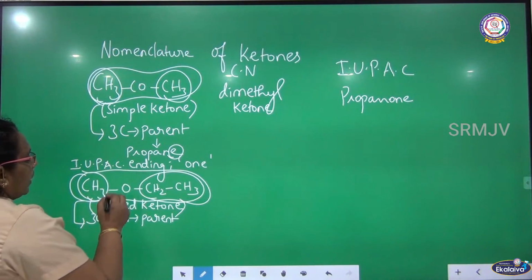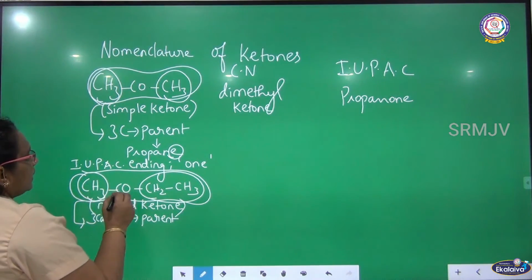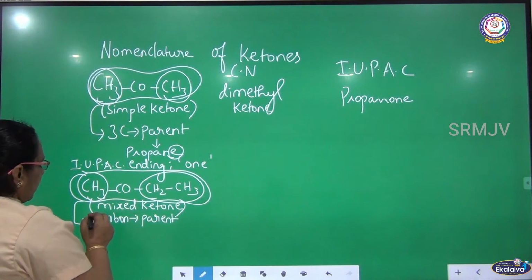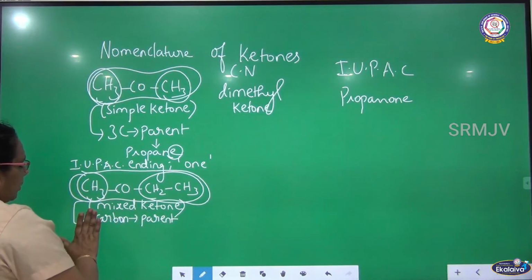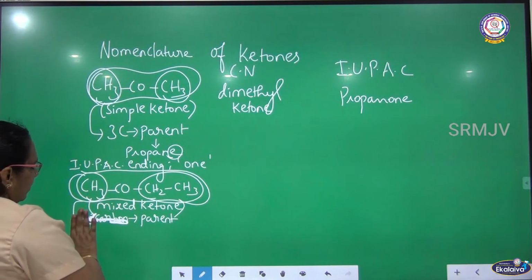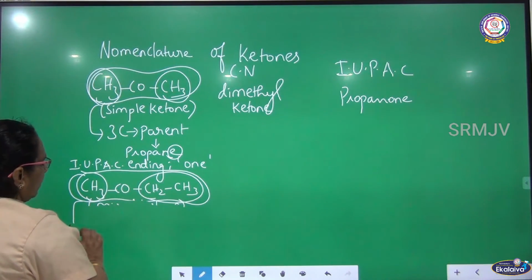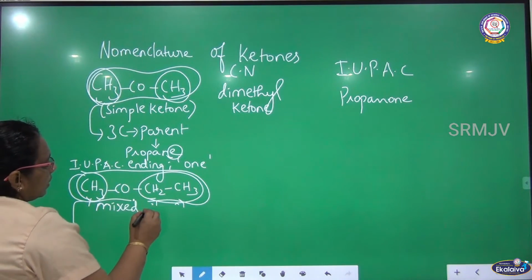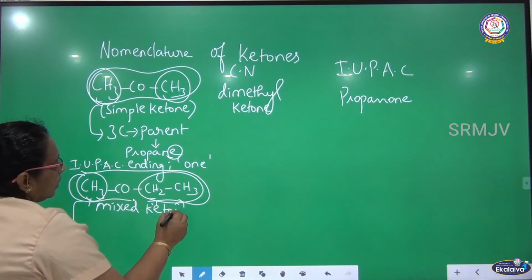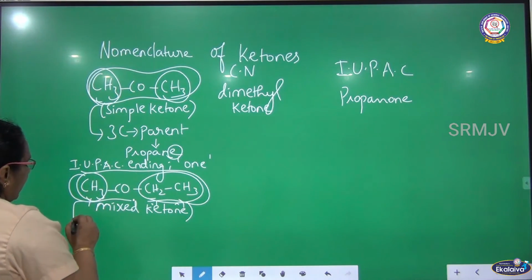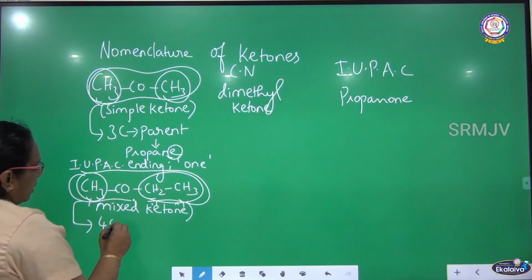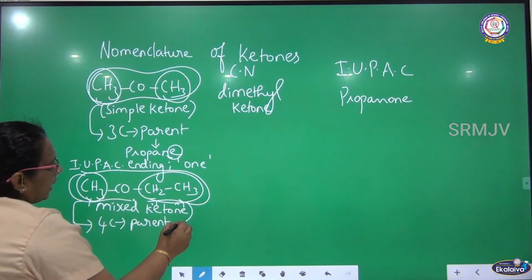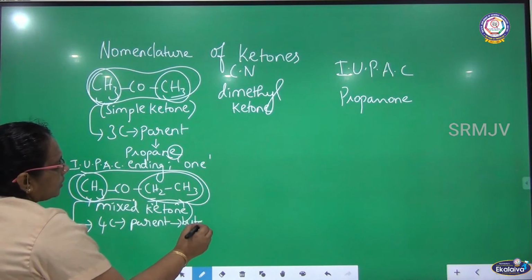CH3, CO, CH2, CH3. Here there are 4 carbon atoms, so the parent is butane.